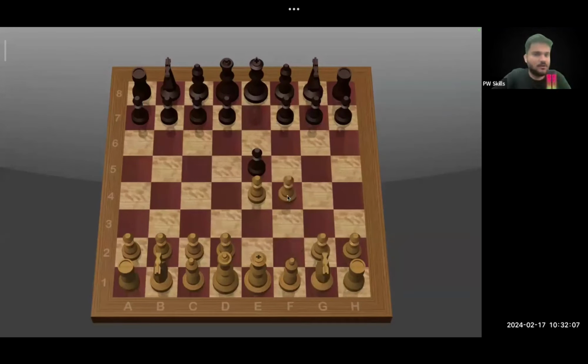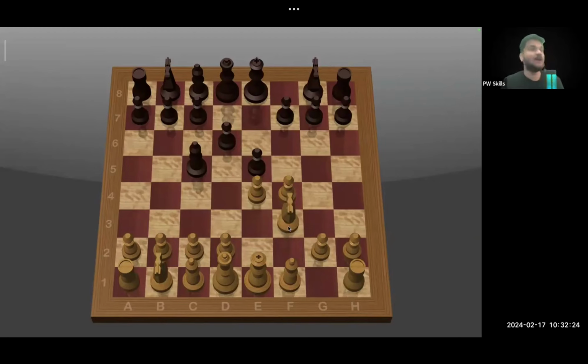Or let's say I take one more piece and move it up ahead, right? And the computer responded in a certain way. Then I took one more piece and responded again. So can you see, for every one of my moves, the computer is responding, right? So there are some defined steps that the computer is able to take. Apart from that, using this particular piece that I've highlighted, I can actually take this piece, right? So how is it able to check all of this? There are defined steps. There's a defined set of rules in chess.